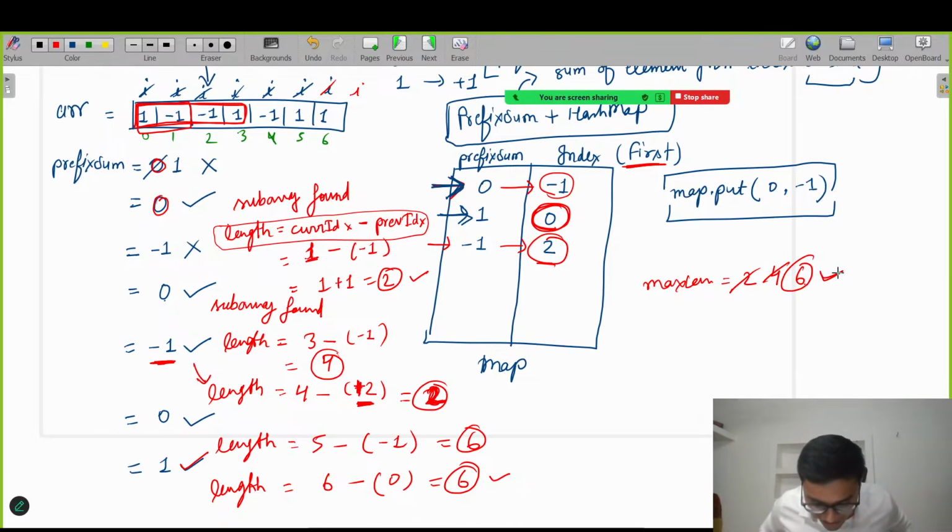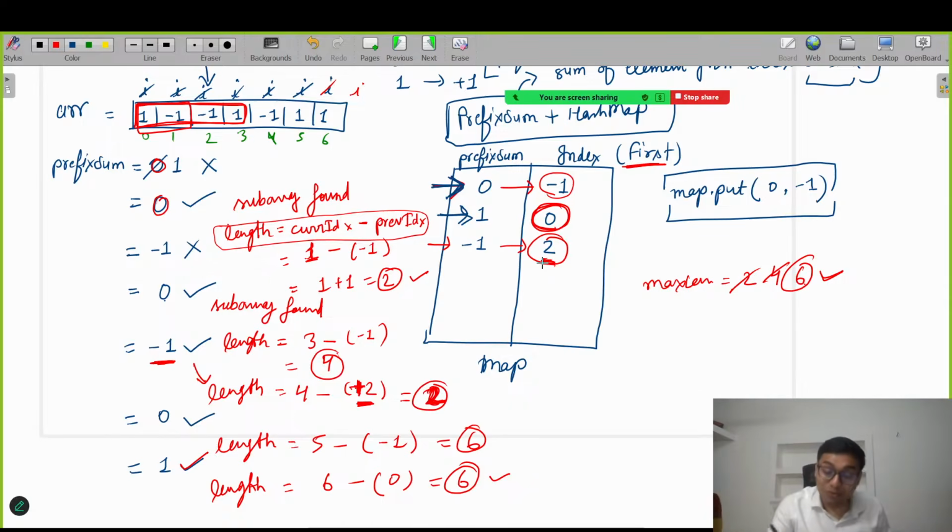Got it, everyone? Yeah. Someone is asking why -1 index value is 2. Huh? Why -1 index value is 2? Okay, why -2? So here, oh, that silly mistake you are talking about. Just leave it because by mistake I have written -2, but here it is 2. Got it? Till here it's fine, everyone.